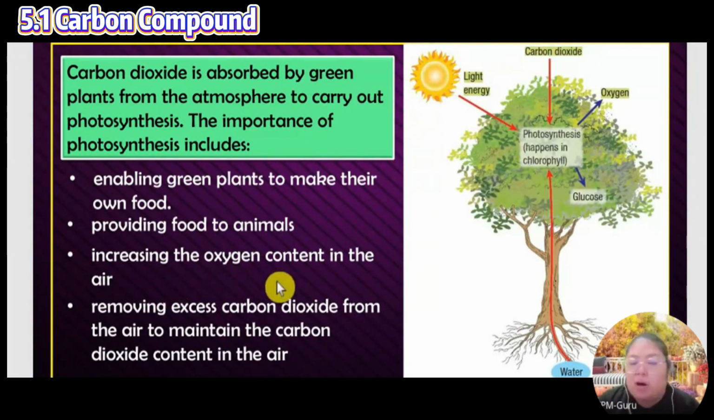So, increasing the oxygen content in the air, and removing the excess carbon dioxide from the air to maintain the carbon dioxide content in the air. That means they can control whether the carbon dioxide is too much or too little in the air. So this depends on the plants. The quantity of the plants can reduce the carbon dioxide.